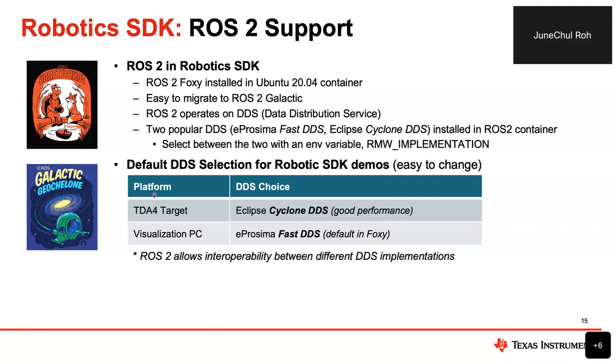This table summarizes the default DDS selection on the target and the visualization PC. We tried different combinations, and this one gives the smoothest visualization on the PC. But you can easily switch to a different DDS by using a single environment variable, which is this.